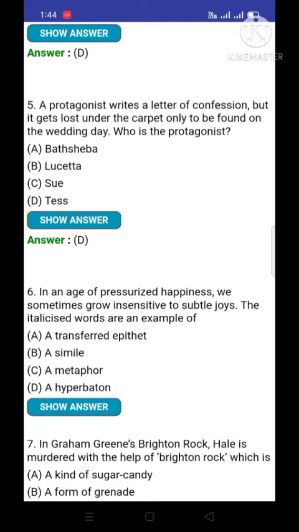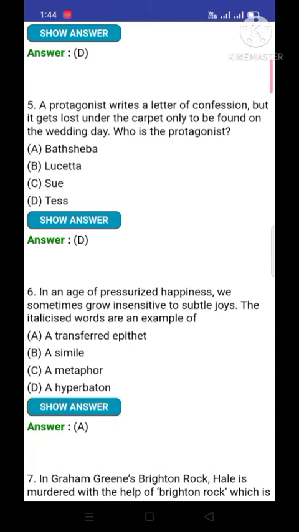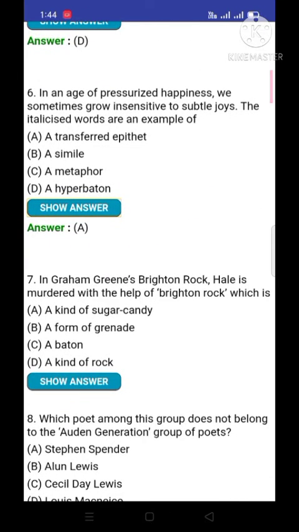Now the question number 6. In an age of pressurized happiness, we sometimes grow insensitive to subtle joys. The italicized words are an example of. Once again, I am going to read the question. In an age of pressurized happiness, we sometimes grow insensitive to subtle joys. The italicized words are an example of. This is an example of a transferred epithet. A transferred epithet.